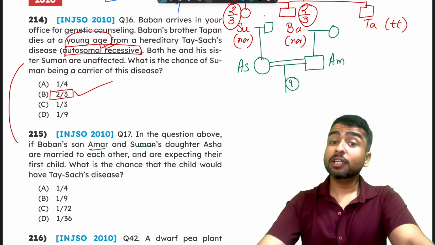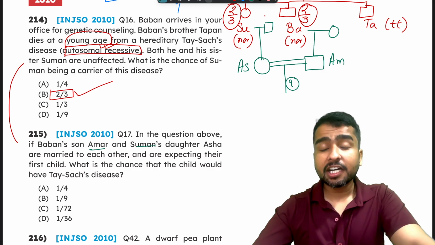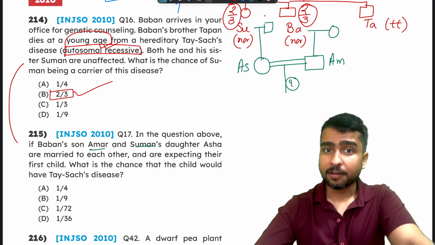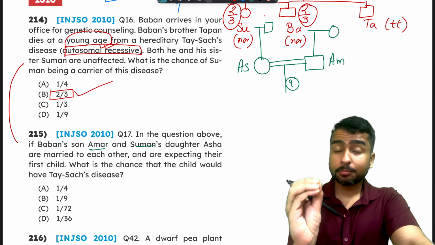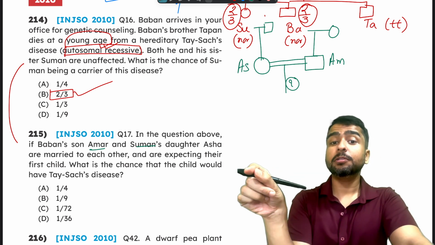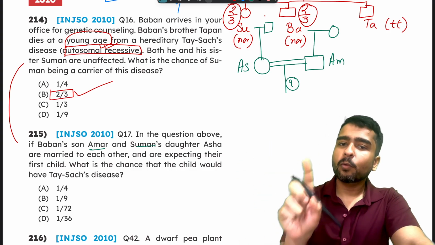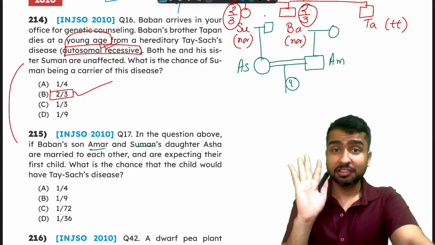We have to calculate that possibility first. What is the possibility that AS has the allele? AS is Asha. I am repeating this. I already know that Suman and Baban have a 2/3 possibility of carrying the allele. Now I need to find out what is the possibility of Asha and Amar to carry the disease.